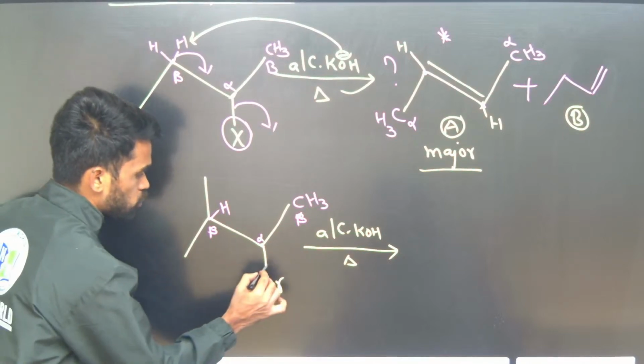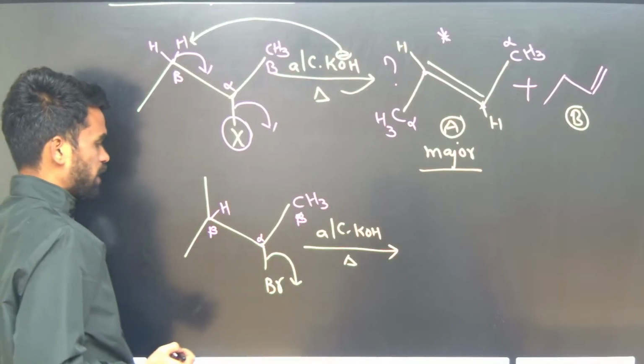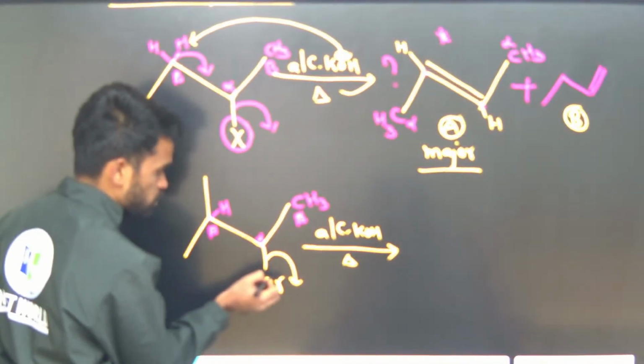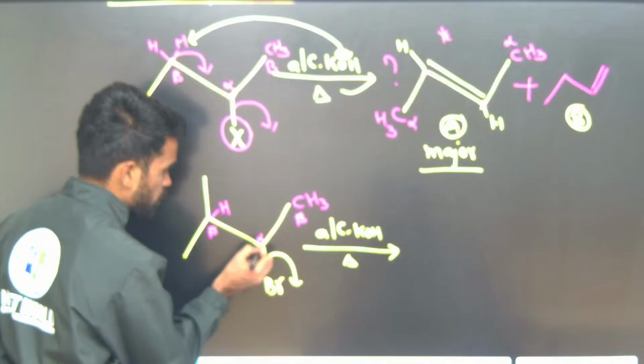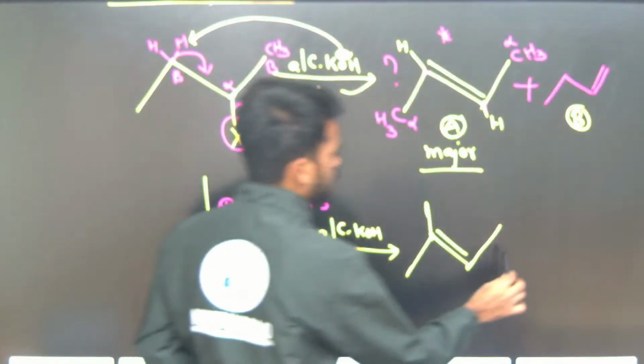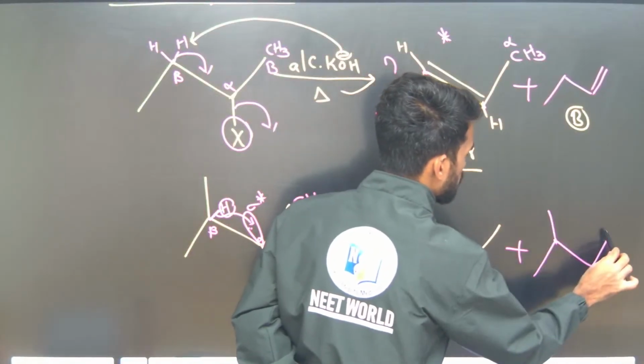Now there are two possibilities, so we can remove this. You might be wondering why we are only removing the beta proton and not another proton. Because at the alpha position we have the bromide ion, and this is a sigma bond, so there is a sigma star orbital, oriented like this. This sigma star orbital is exactly parallel to the beta proton which is trans to the bromide ion. Therefore the trans proton at the beta position is removed along with the bromide ion. You will get a double bond like this, and on this side also there is a possibility, you will get this kind of product.